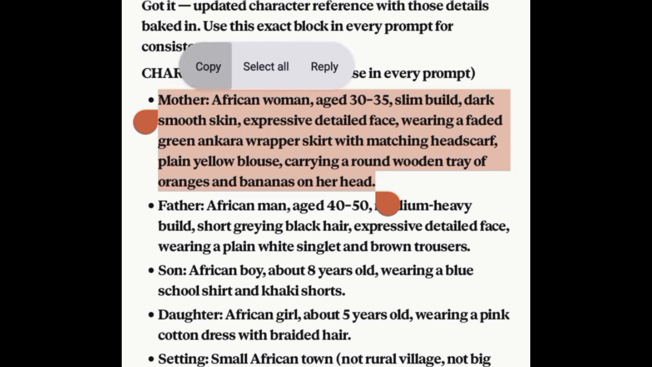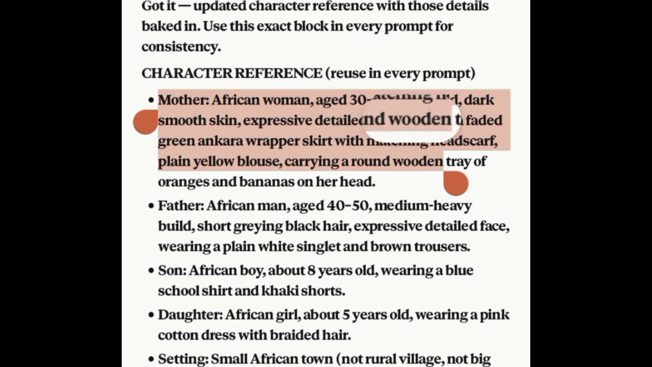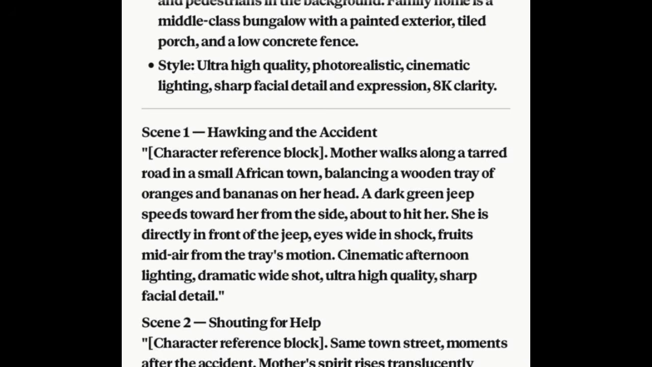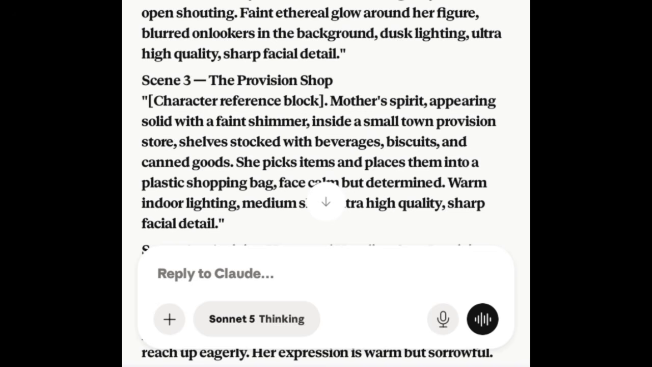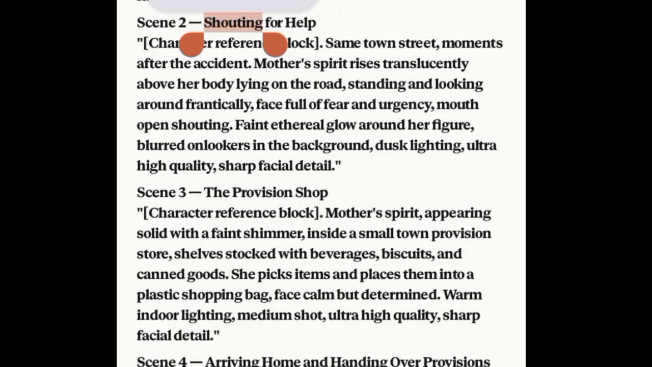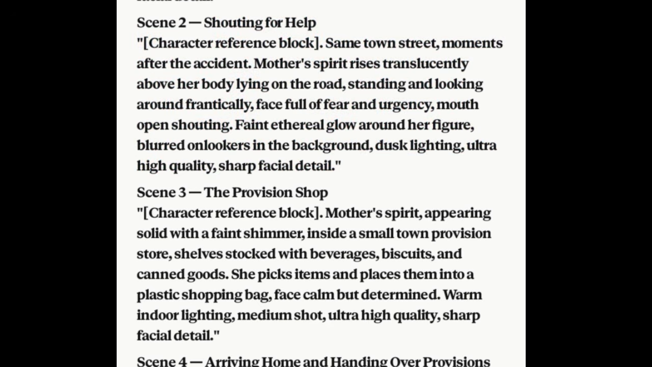So each time I want to create an image of the mother, a particular scene that has to do with the mother, I will make sure that I copy this mother reference prompt, the character prompt, along with me so that there will be consistency. So I'm going to copy. After copying that, I'm going to come over here, paste it, then come over to scene 2, which has to do with the mother, that's the woman,